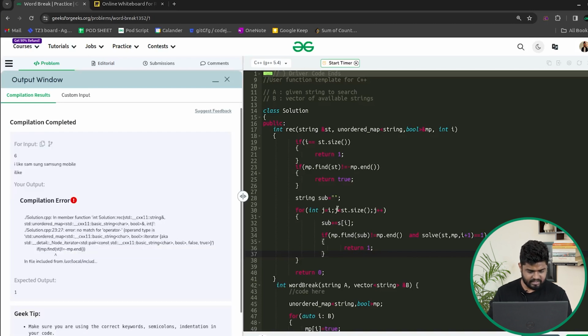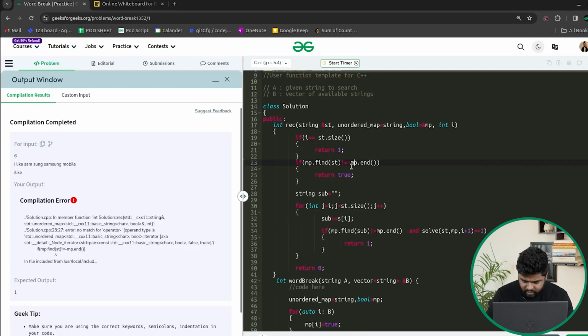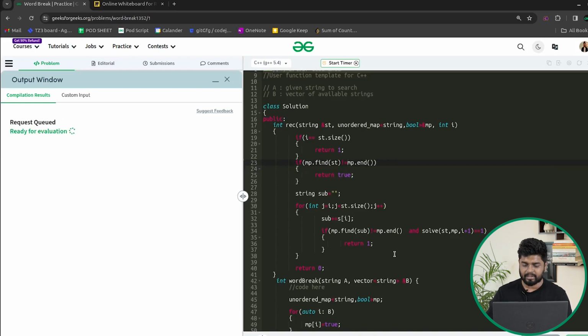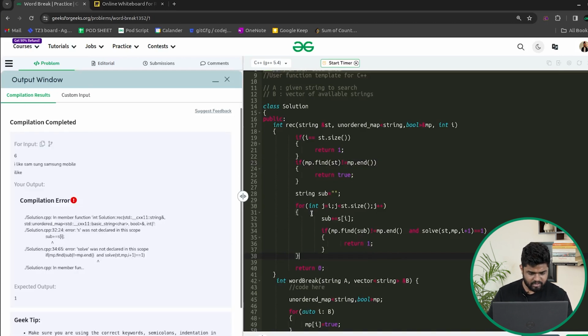So it says that there is some kind of error, map.find st. Okay, I have written minus accidentally, so I'll just change this. Now let's try and compile it and check. I hope it should be working fine on the samples. Okay, so yeah, we have one more mistake.